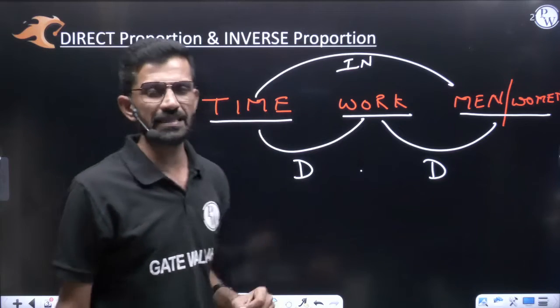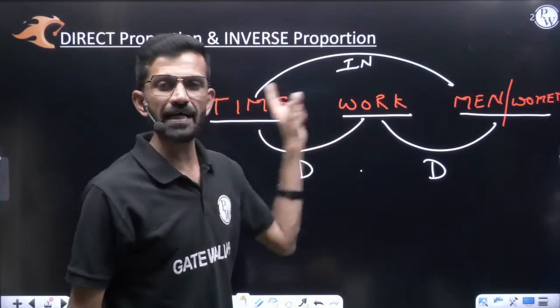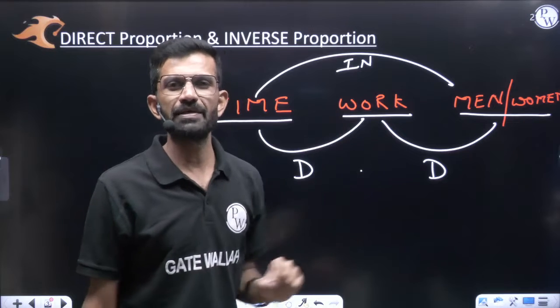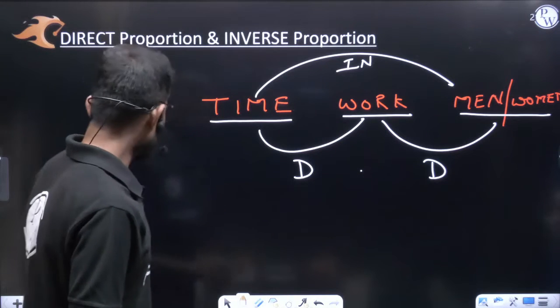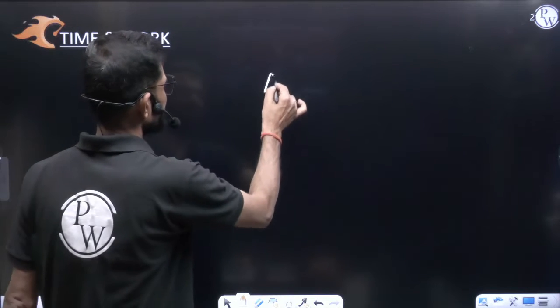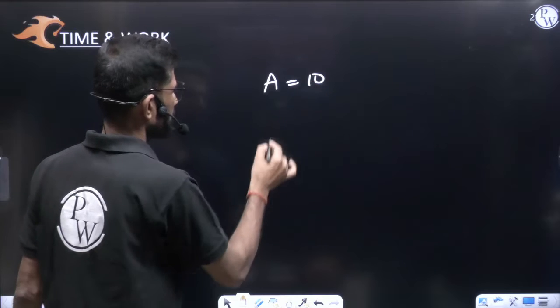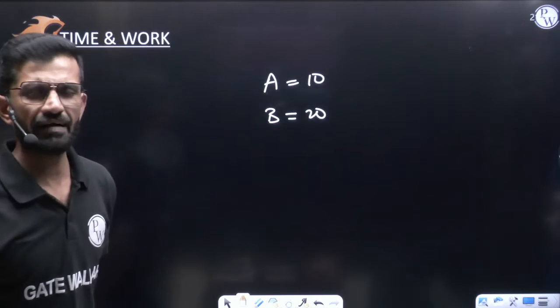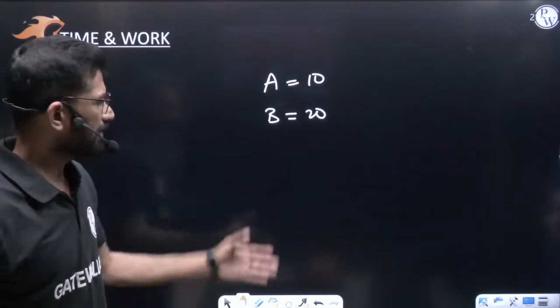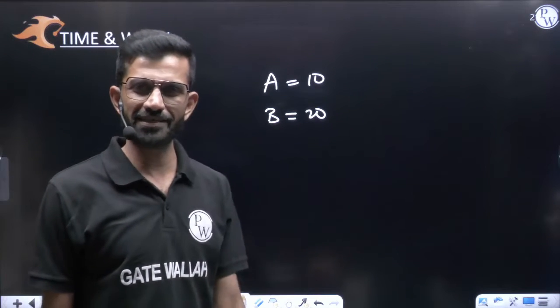So out of these three entities, only one pair is inversely proportional. The remaining two pairs are direct proportion. Now we have to understand: if A has 10 chocolates and B has 20 chocolates, so together they have how many chocolates? We can directly say 30 chocolates. Together they have 30 chocolates.